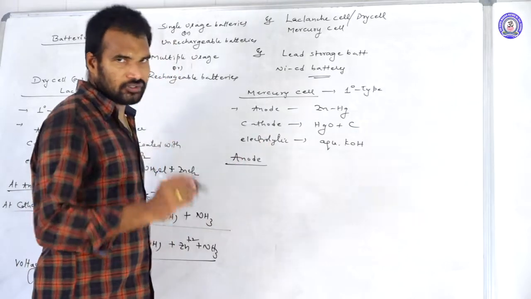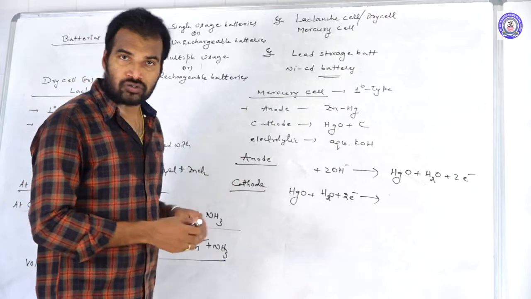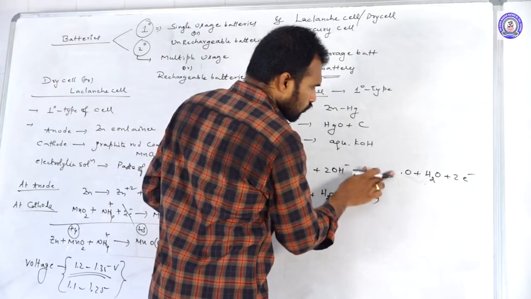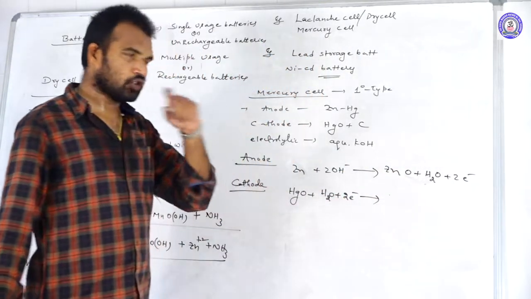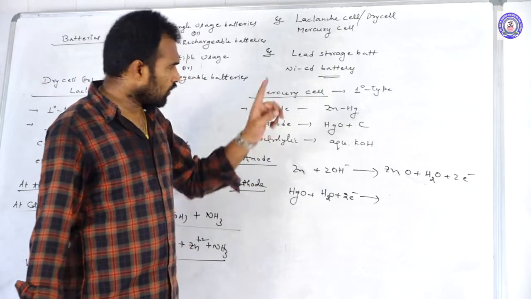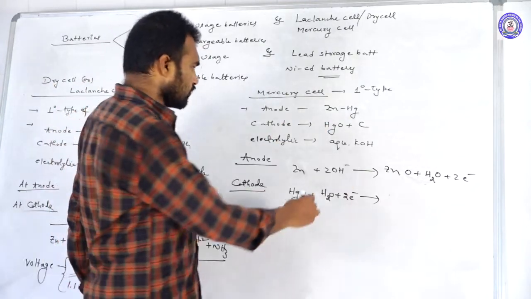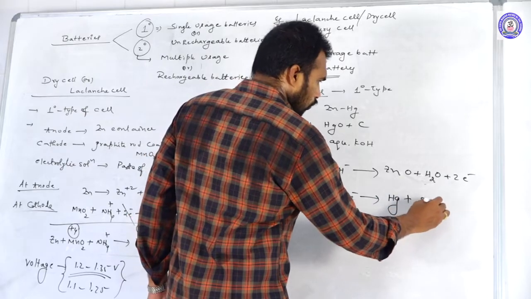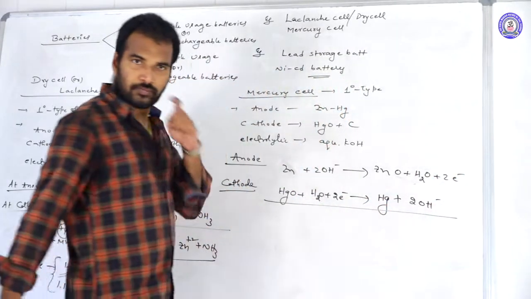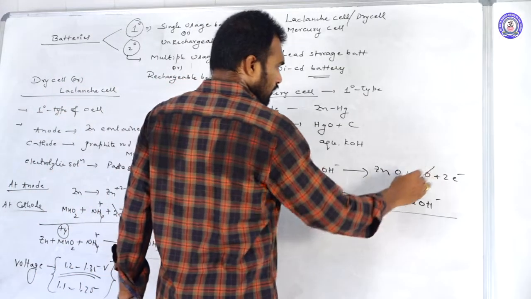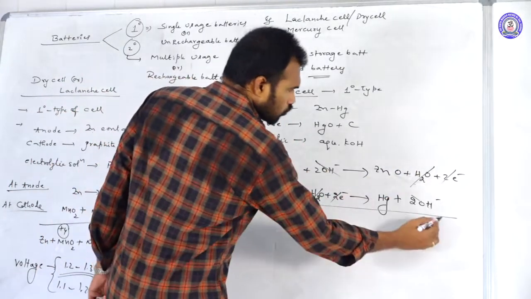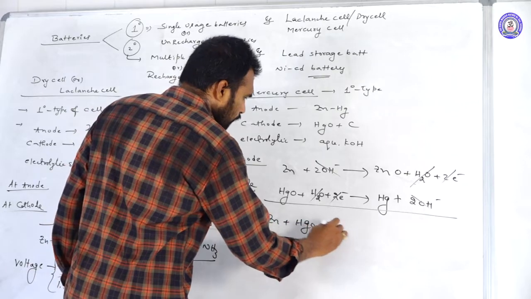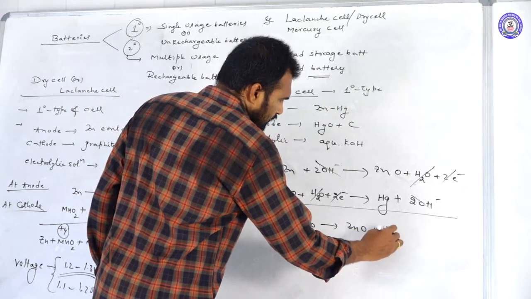Let us see the reaction at anode. Oxidation reaction takes place. Zinc undergoes oxidation: zinc is converted into zinc oxide, ZnO, plus H2O plus 2 electrons. Now at the cathode, the mercuric oxide will take H2O and 2 electrons, and they come out as Hg plus 2OH-. So the overall reaction: the H2O, the 2 electrons, and the 2OH- will cancel out. So what is the remaining equation? Zn plus HgO gives rise to ZnO plus Hg.